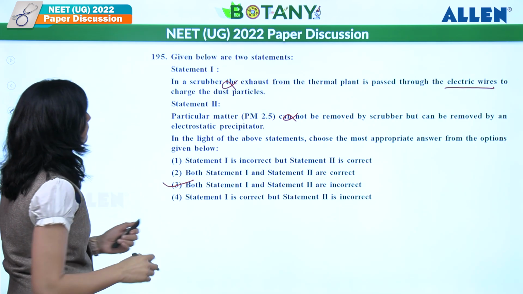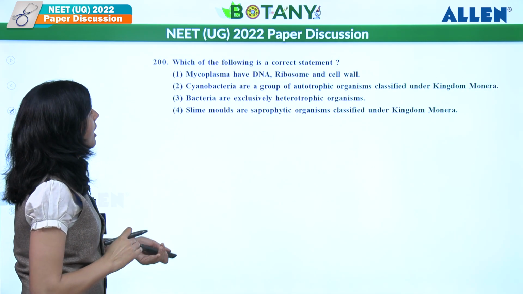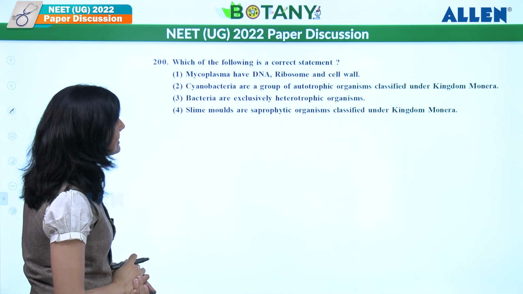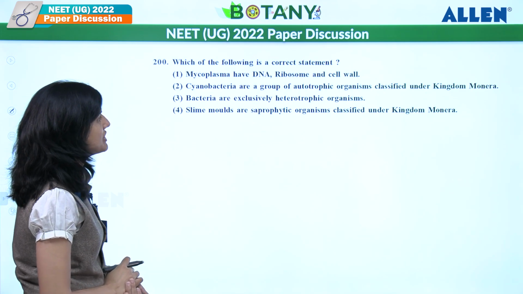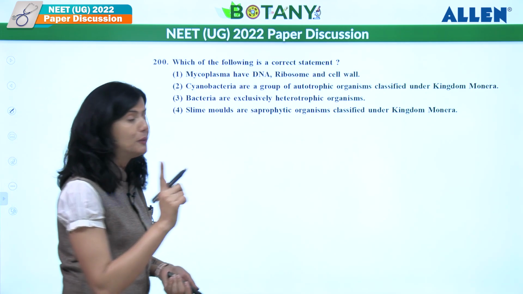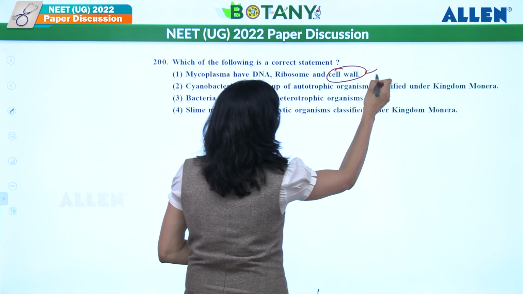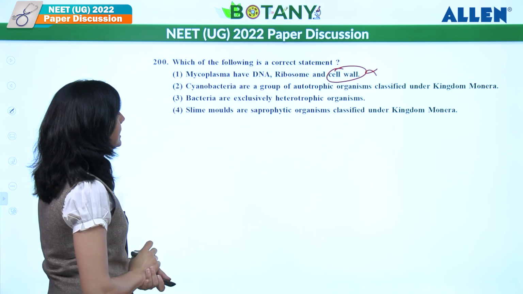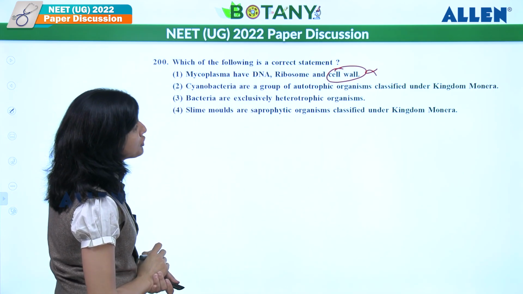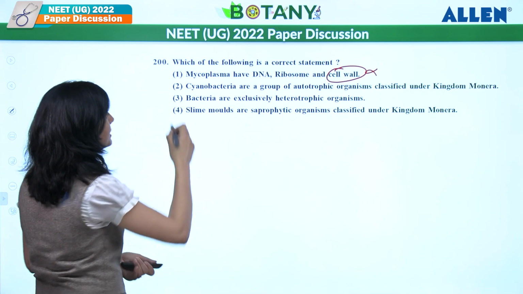Let's see the next one. Which of the following is a correct statement? Mycoplasma have DNA, ribosome and cell wall. Mycoplasma do not have a cell wall. It is wrong, right? Next one, cyanobacteria, a group of autotrophic organisms classified under kingdom Monera.